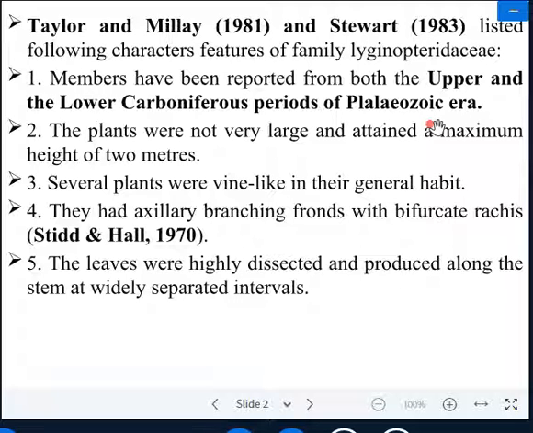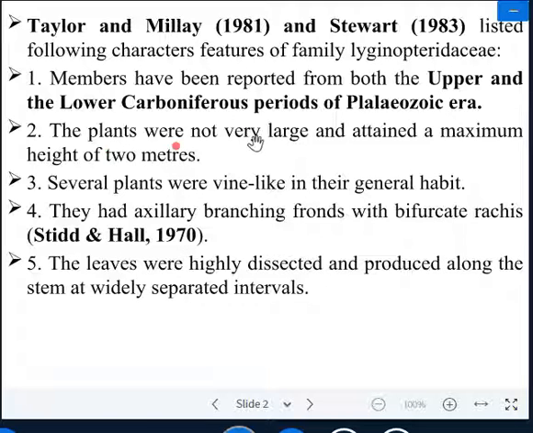Mostly the characters of this fossil genus belong to pteridophyte. But in the case of Lyginopteris oldhamia, unprotected naked seeds develop directly on leaves, which is the strong diagnostic feature very close to gymnosperm.